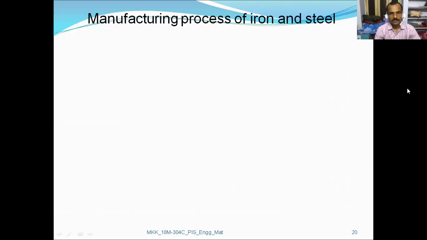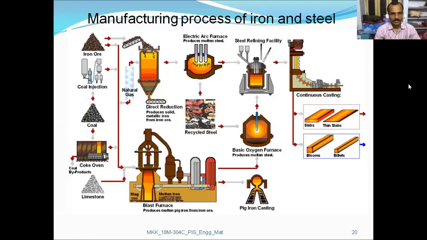Now let us concentrate on the manufacturing process of iron and steel. Here we need to focus on the iron ore collected, which can be sent through the conveyor belt mechanism onto the reduction process, producing solid metallic iron from iron ore.